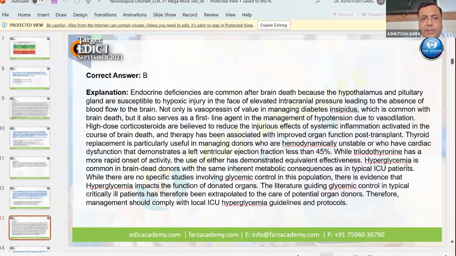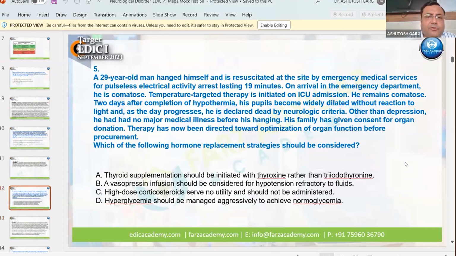Why is the answer B? A vasopressin infusion should be considered for hypotension refractory to fluid. In all other situations of hypotension refractory to fluid, the vasopressor of choice is norepinephrine. But the only condition in which vasopressin should be considered as the first vasopressor for hypotension refractory to fluid is in brain death patients. That's why this answer is correct.